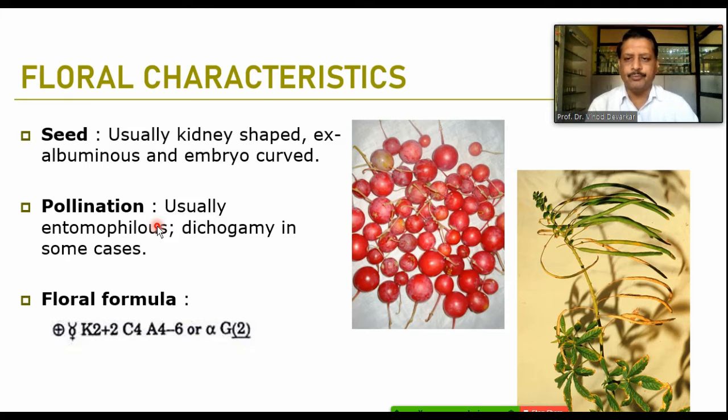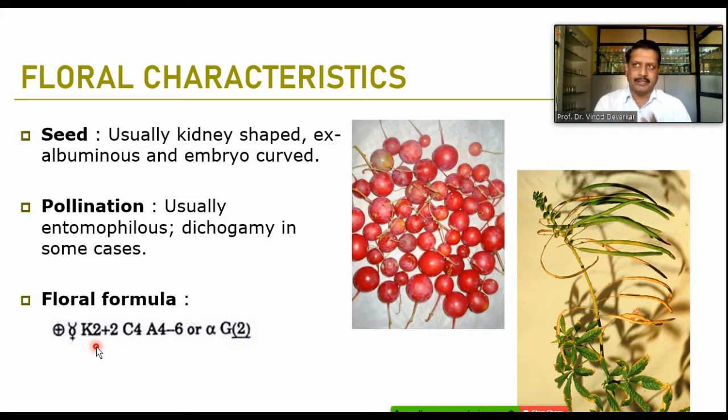When we talk about the floral formula of the family, the flowers are mostly actinomorphic. Only in some genera, like Capparis, we can find zygomorphy in the flower, where petals are uneven in size, but normally the flowers are actinomorphic. They are bisexual, having androecium and gynoecium in the same flower. Calyx is in two whorls, the first whorl having two sepals and another whorl having two sepals, so 4 sepals are there.